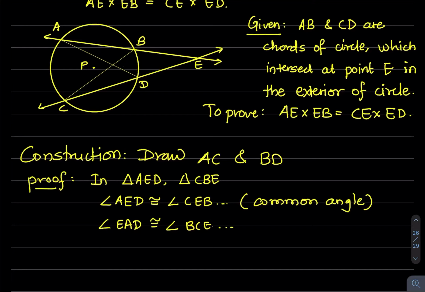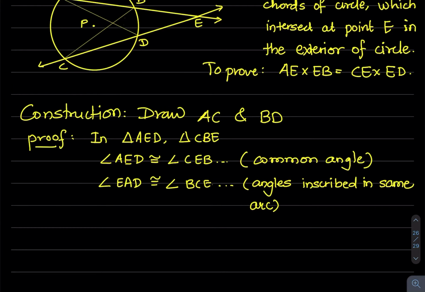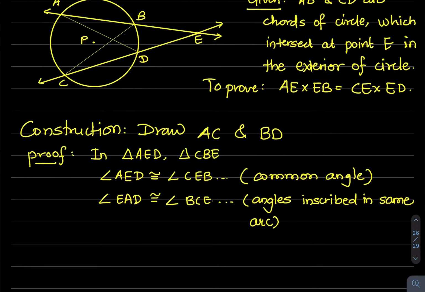The next angle EAD is same as angle BCE because angles inscribed in the same arc are congruent. So here this arc BD is intercepted by these angles, this one and this one. So these two angles are congruent.